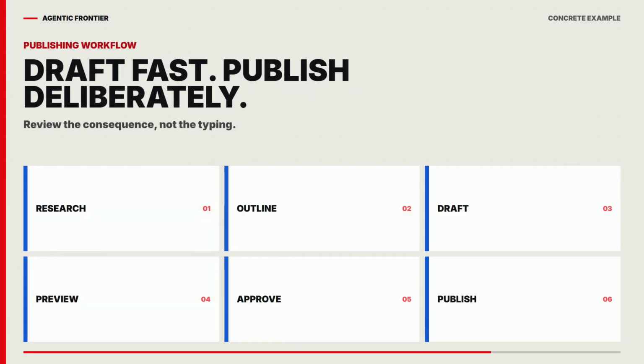Now apply the same model to marketing. Let the agent research, outline, draft, and schedule a preview. Require approval before publishing from the brand account. The workflow remains fast because the human reviews one composed decision, not every keystroke. Good governance removes uncertainty from the final action.